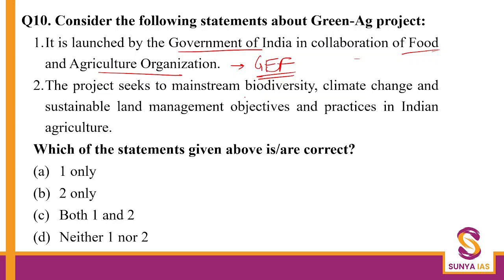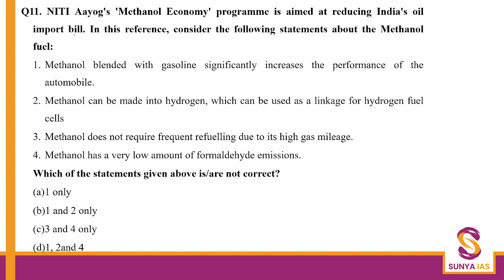One is true. Second, mainstream biodiversity, climate change, land management, etc. practices in Indian agriculture. So this is true. Both statements 1 and 2 here are correct. The Green AG project basically talks about reducing the emissions from agriculture. We've already seen that agriculture contributes a lot to greenhouse gas emissions. Then the last question here: NITI Aayog's Methanol Economy program is aimed at reducing India's import bill.